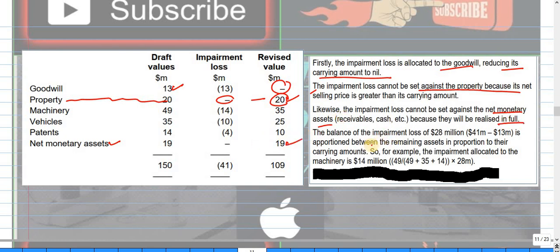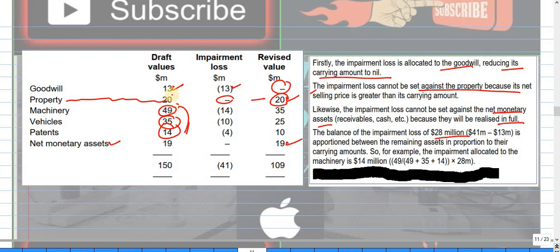Now the balance of the impairment loss is 28, because 41 less 13 is 28, since we have just written goodwill down to nil. The remaining amount is 28. Now the remaining amount will be allocated pro rata, and its formula is the same. The total asset we calculate here is 49, 35 and 14, and these three will be added up.